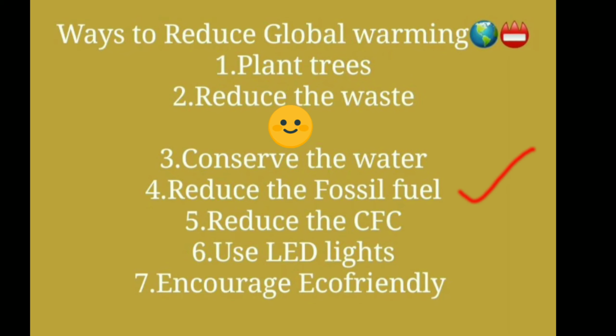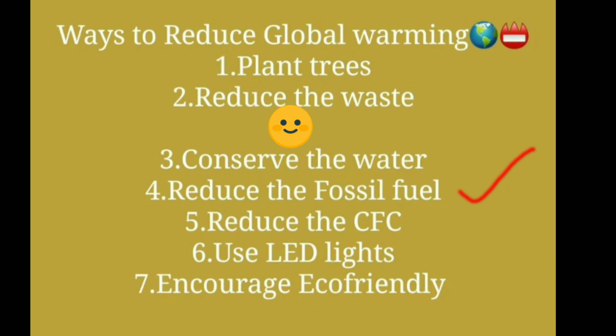In Europe, they fixed their target to reduce fossil fuel vehicles by 2025. Till now, they achieved a global record of 58.4% sale of electric vehicles. This is a very good achievement by this country. After this, many countries started to follow this concept.